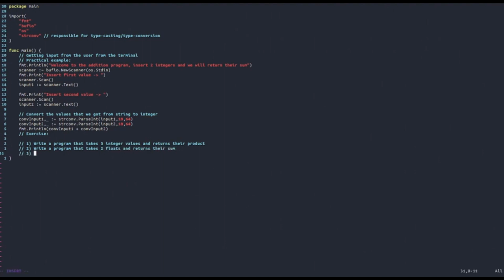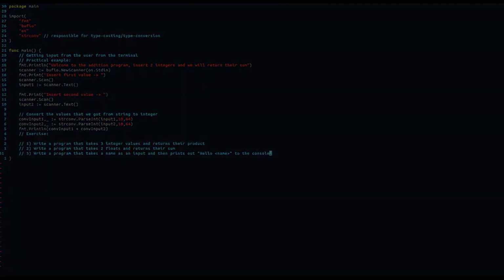And the third program that you can try is: write a program that takes a name as an input and then prints out hello name to the console. So with this said, I think we have also said enough about user input, and in the next video we'll start looking at comparison operators as well as logical operators.